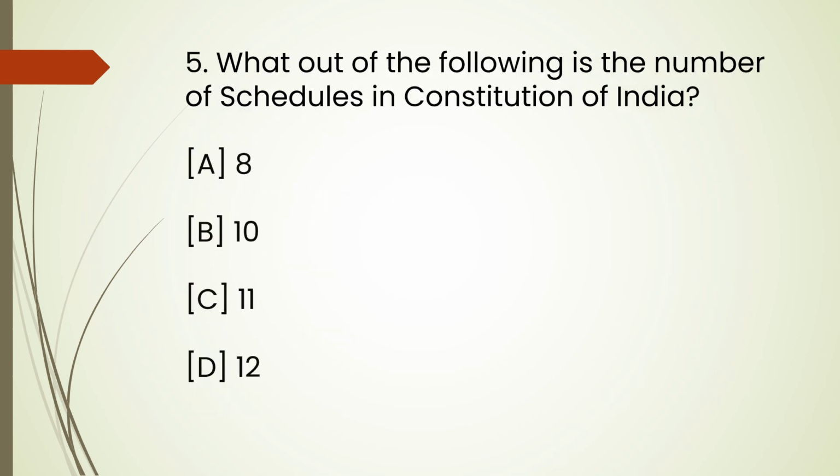Question number 5. What out of the following is the number of schedules in the Constitution of India? And the options are option A, 8, option B, 10, option C, 11, or is it option D, that is 12?